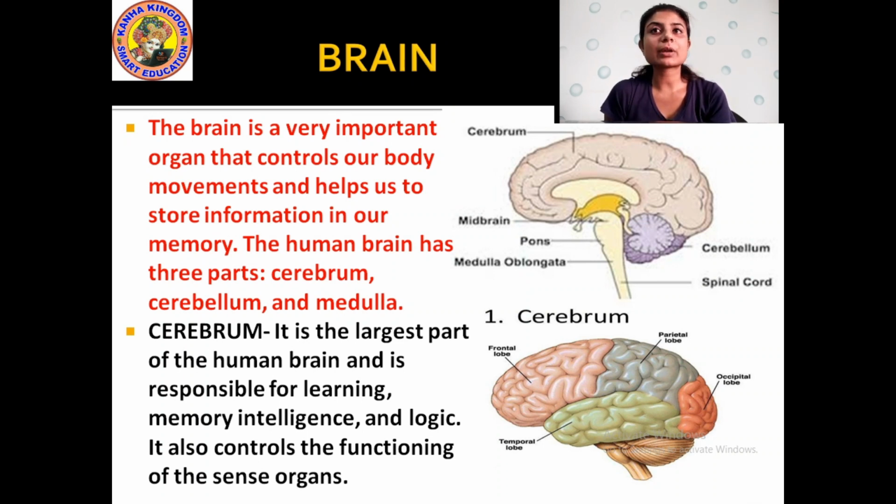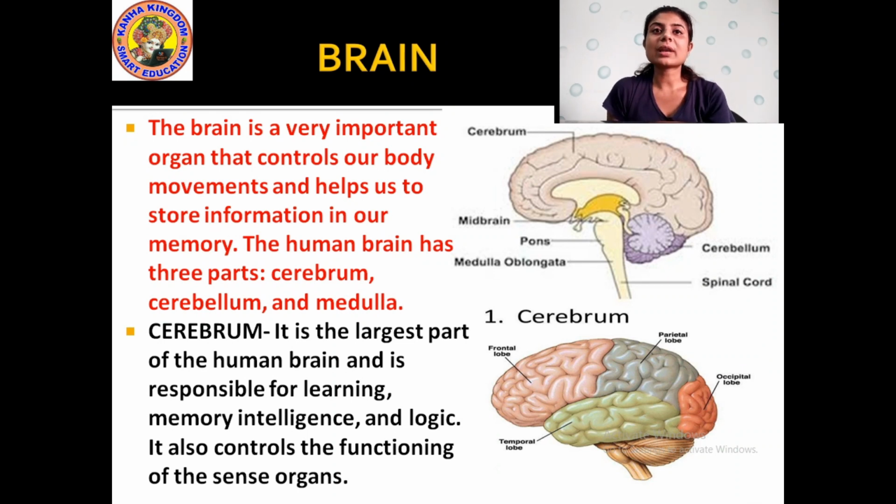You can see the picture and you can make out the upper portion is the cerebrum, then the middle one, that is cerebellum, and medulla, the thin pipe-like structure that is leading towards the neck, that is the medulla oblongata. The medulla is also called medulla oblongata. Okay, the different parts of the brain: cerebrum, then midbrain, then cerebellum, pons, medulla oblongata and spinal cord. These are the different parts that are connected to the brain, as you can see in the picture.